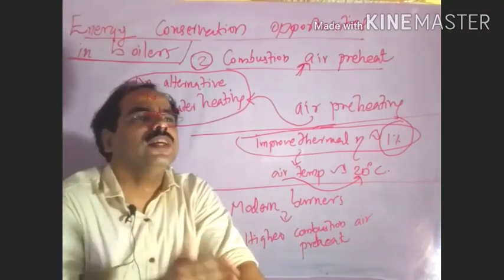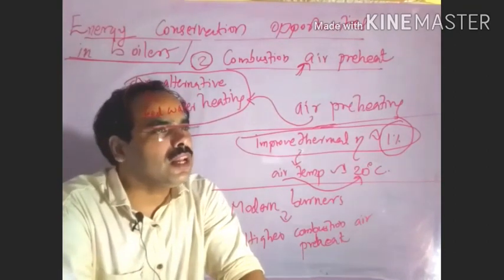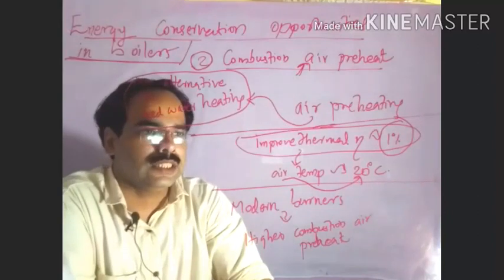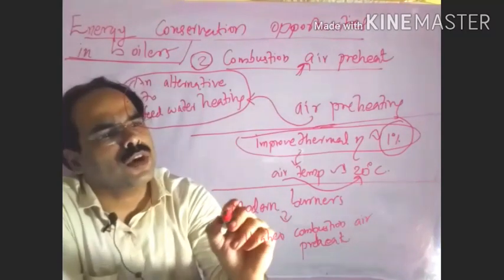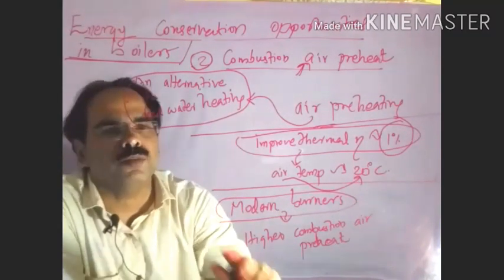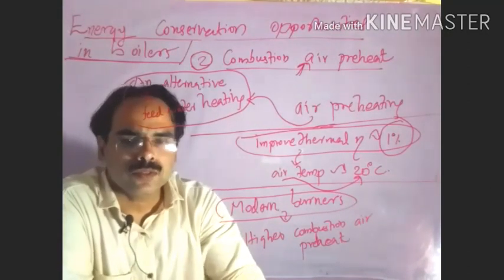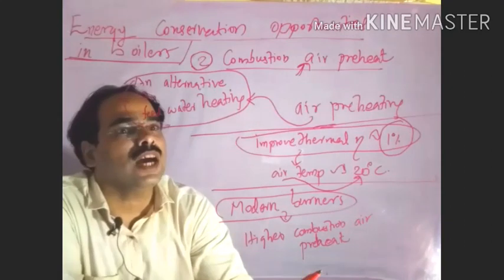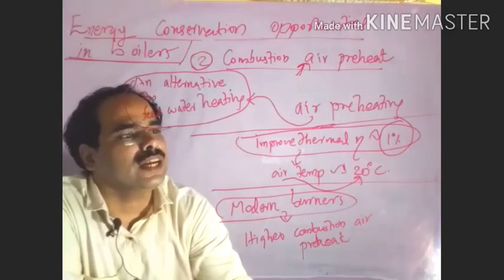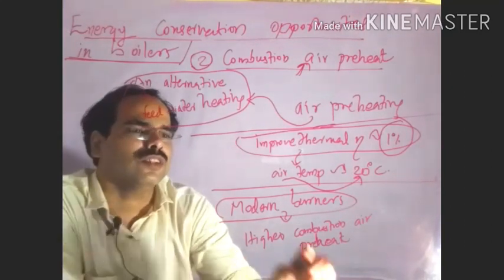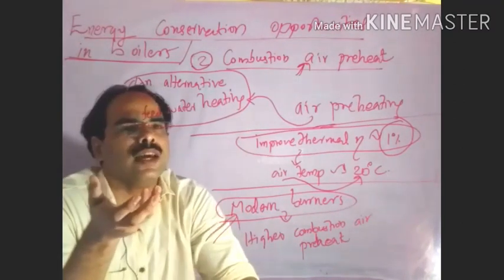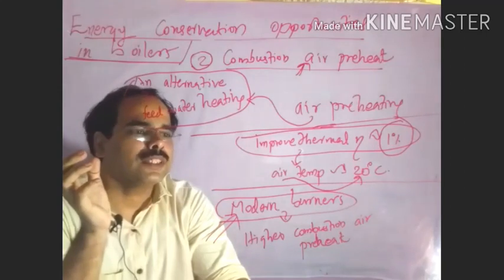In case of modern burners, they can withstand much higher combustion air preheat. So nowadays there are modern burners that can handle much higher combustion air preheat.